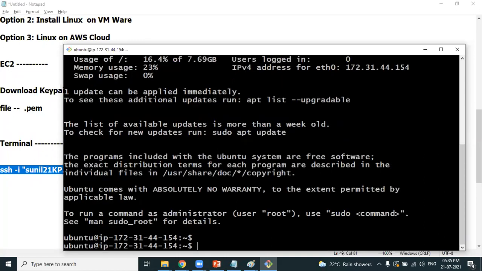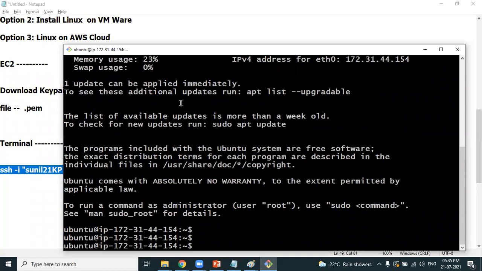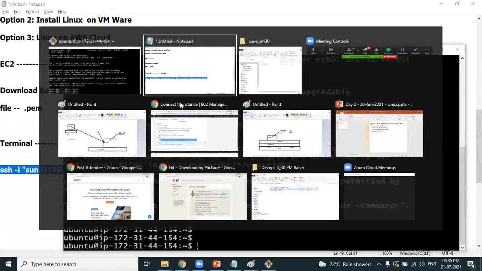You have successfully connected to a Linux machine running in a Mumbai data center. I am from Hyderabad. You have successfully connected. How did we connect? We have connected using the terminal, PuTTY. What is the proof that you are connected?